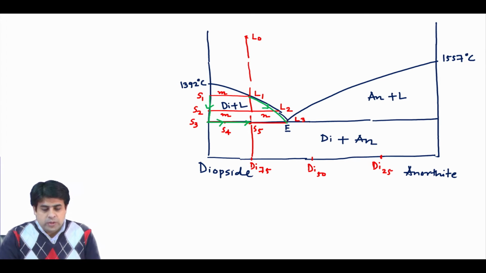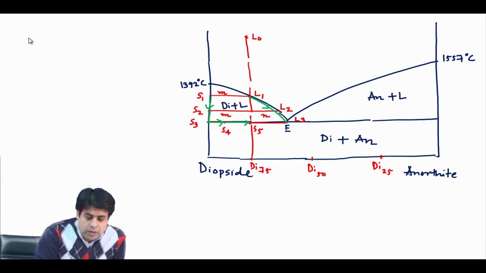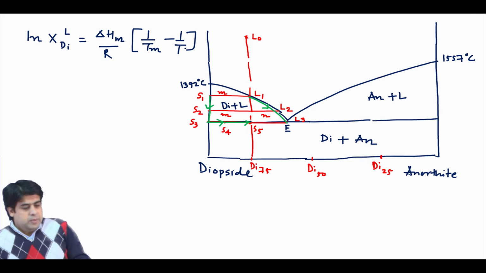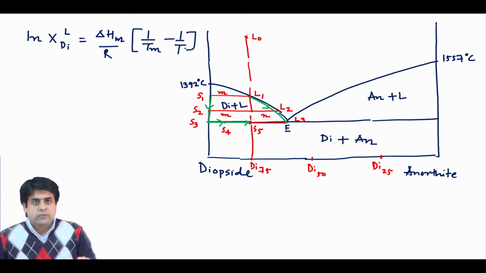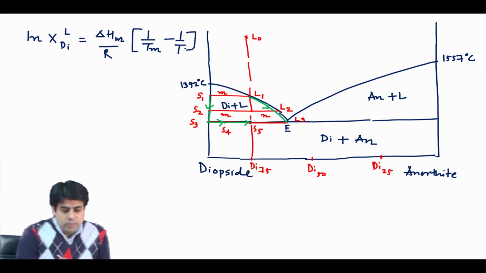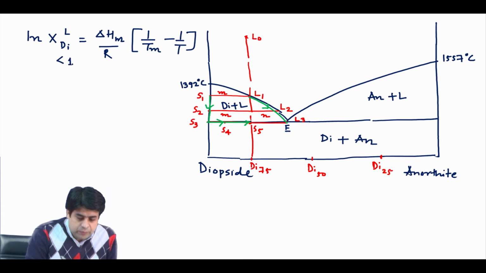So, we were using an equation: the diopside in liquid is ΔHm by R, times 1 by Tm minus 1 by T. Basically, your liquid will be impure and will have some component of diopside and anorthite, and this will always be less than 1.